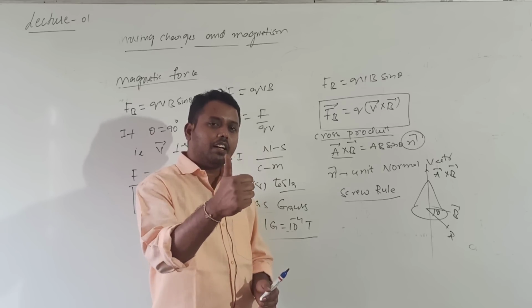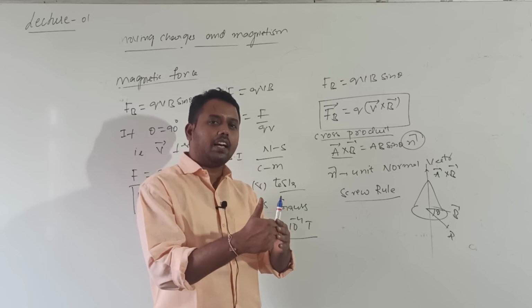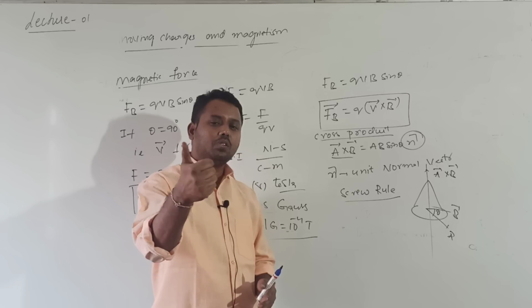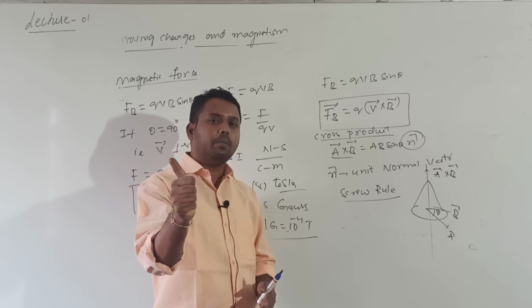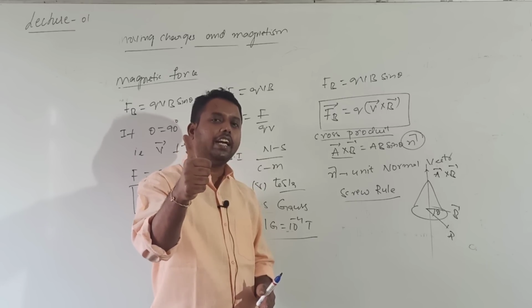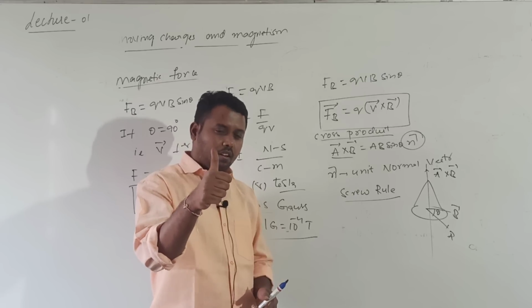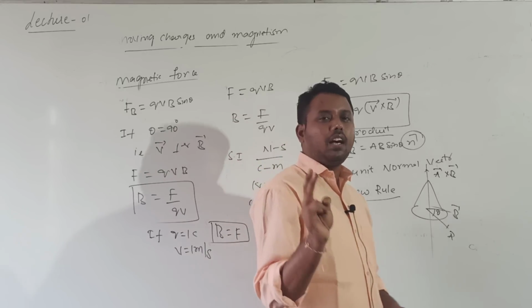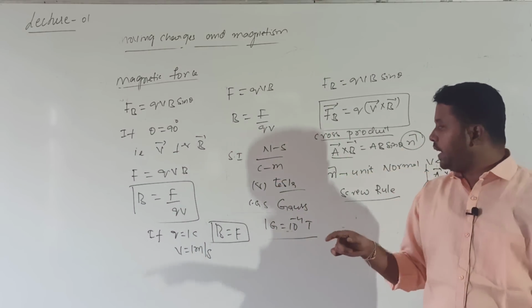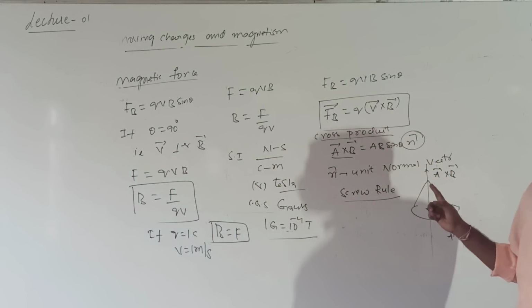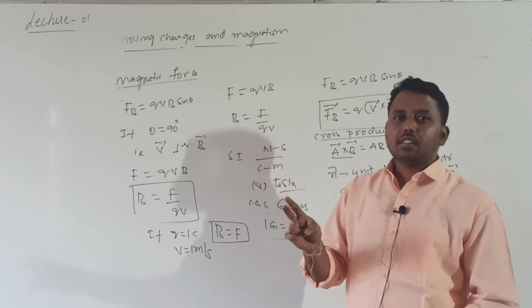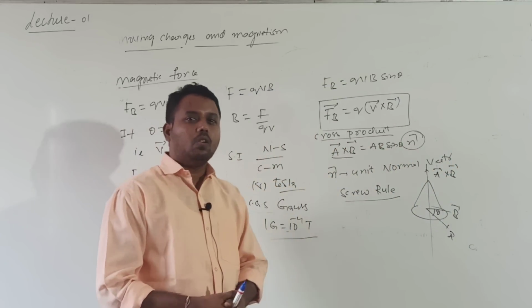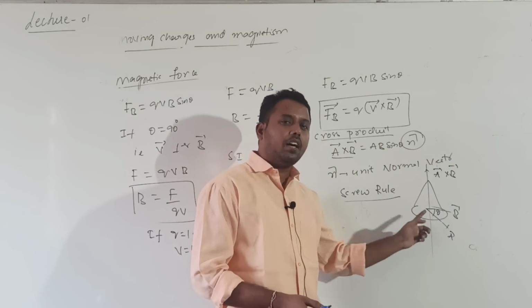According to the right hand thumb rule, if you imagine the two vectors are placed, so here palm represented by the palm, then thumb will indicate the direction of cross product of vectors. What is the conclusion? Vector cross product direction will be in a direction perpendicular to the plane consisting of the given two vectors. What are the given two vectors here? A bar and B bar.